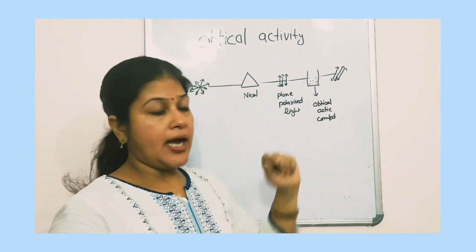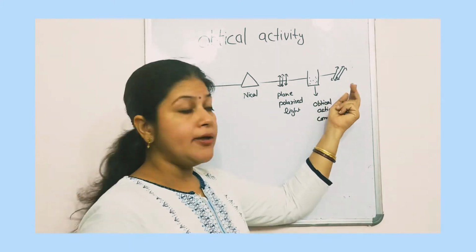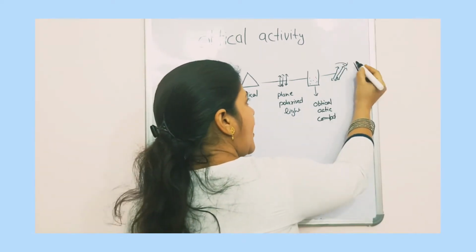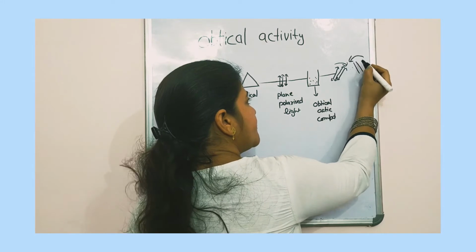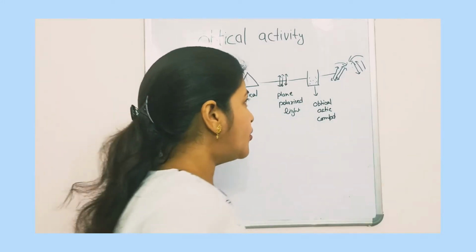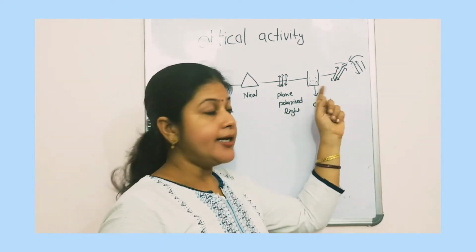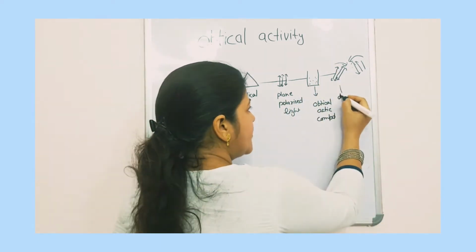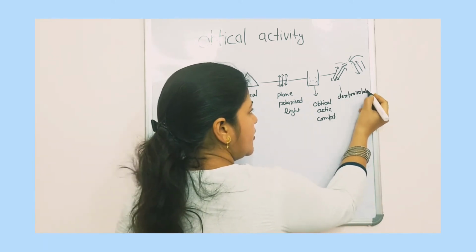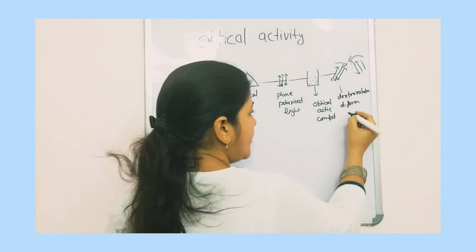It may be of two types depending upon the direction of rotation. The light may be rotated clockwise or maybe anti-clockwise. If the compound rotates the plane polarized light in the clockwise direction, it is called dextrorotatory or D form, represented by plus.